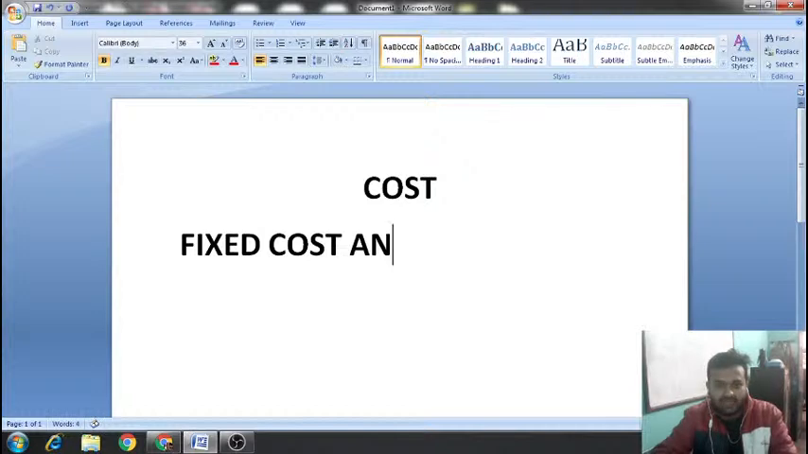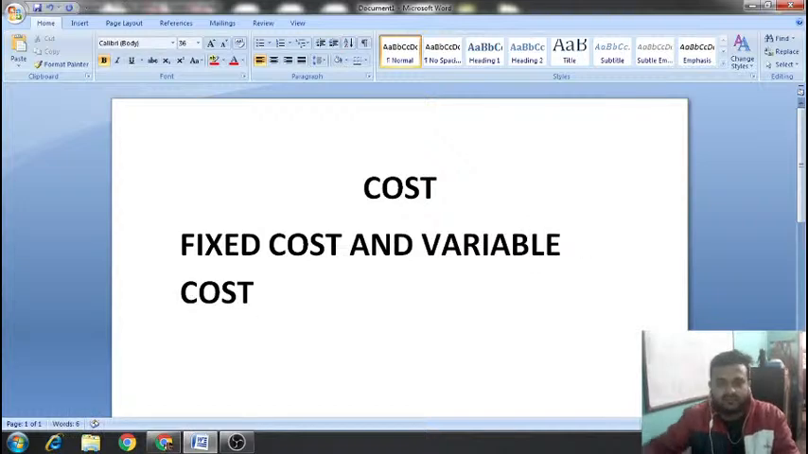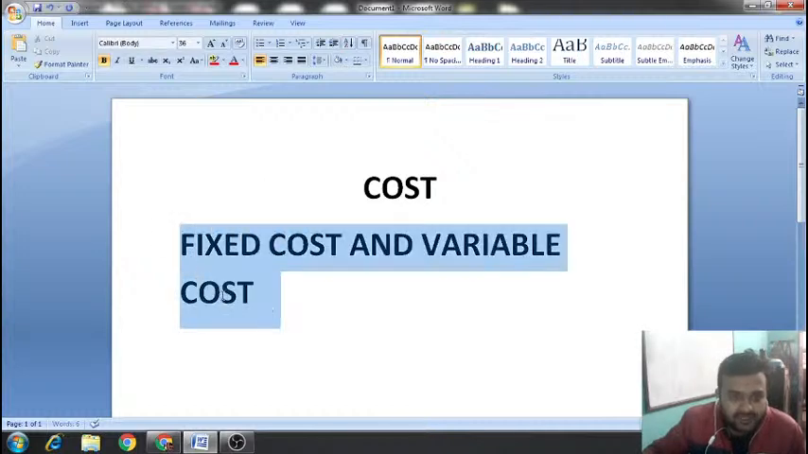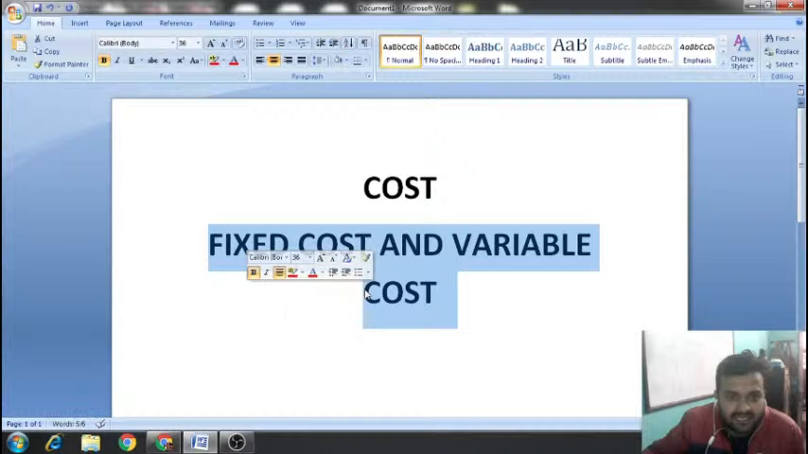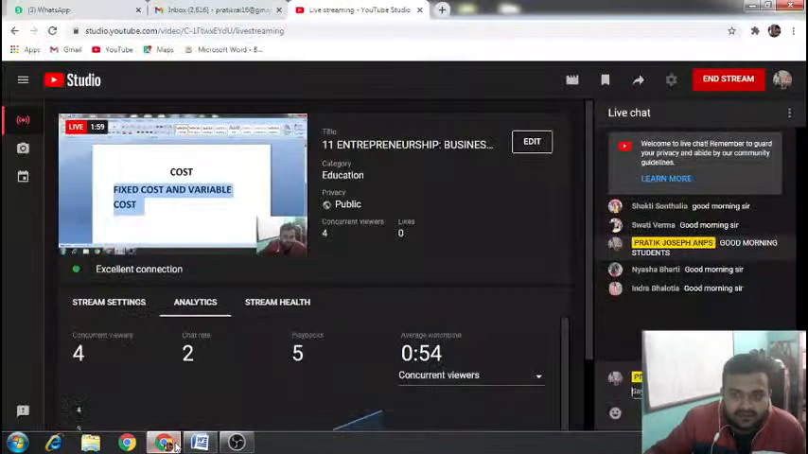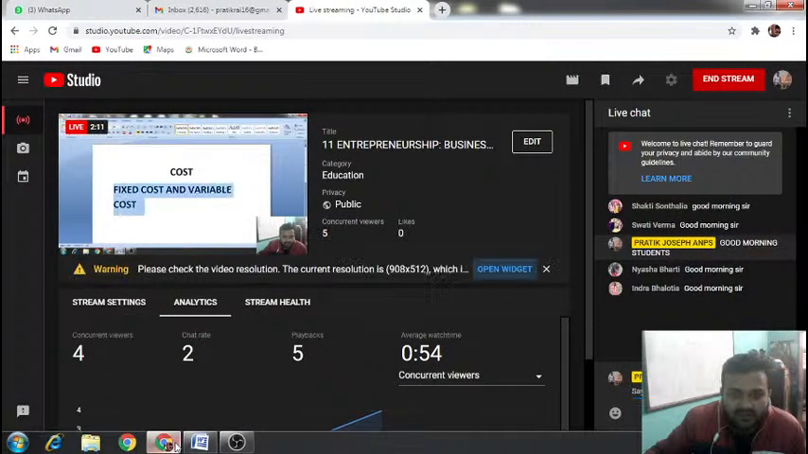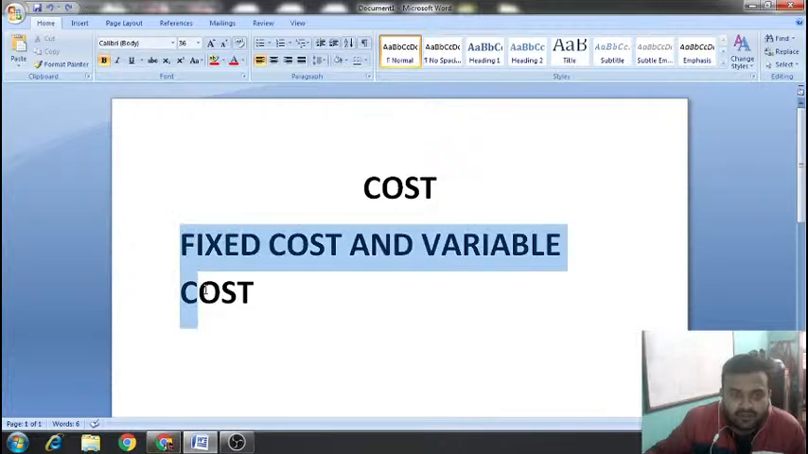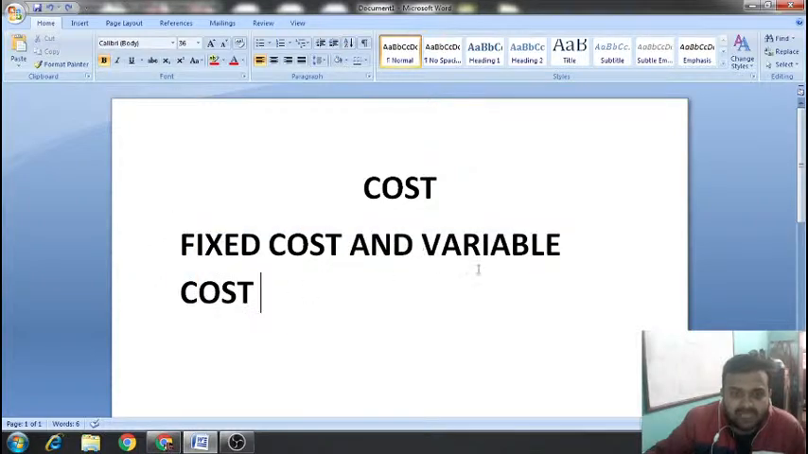Fixed cost and variable cost. Okay, fixed cost and variable cost. Now, what do you understand by this word? See, there are two words: fixed cost and variable cost. Okay, I hope you all are copying. Just copy this down. There are two costs I am writing: fixed cost and variable cost.